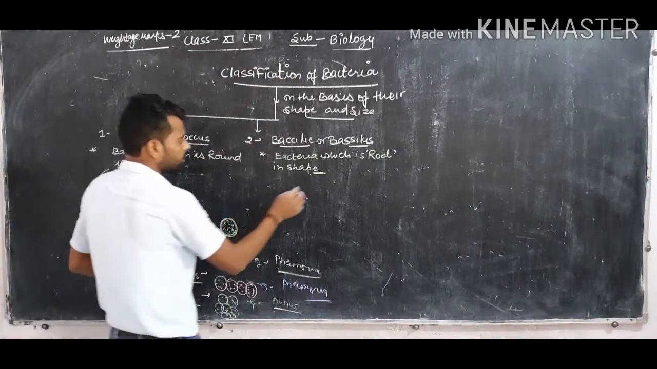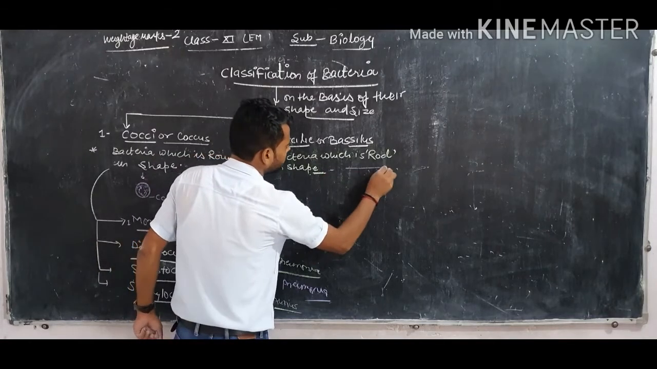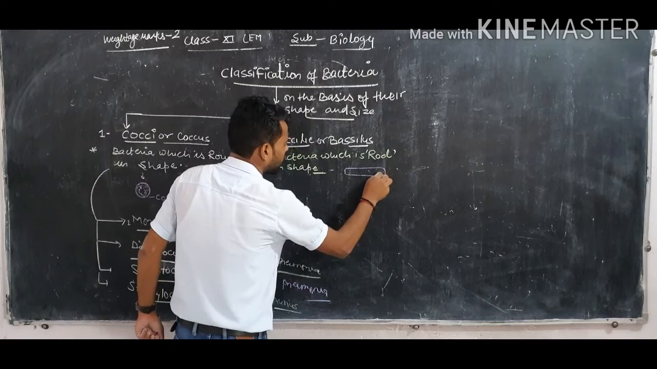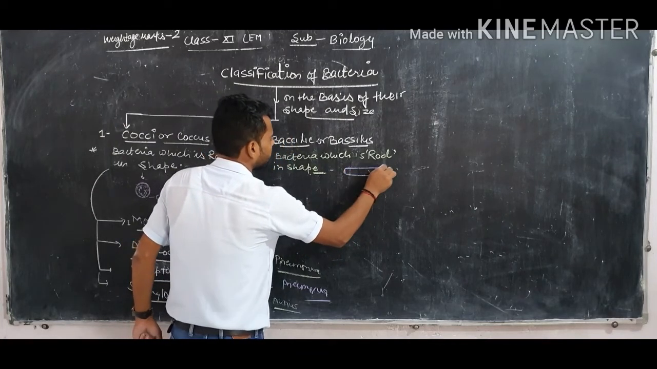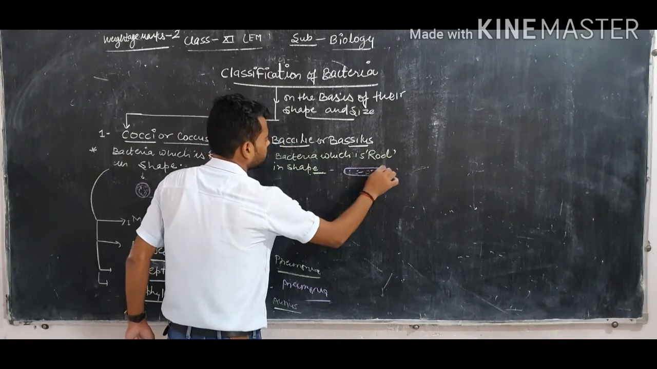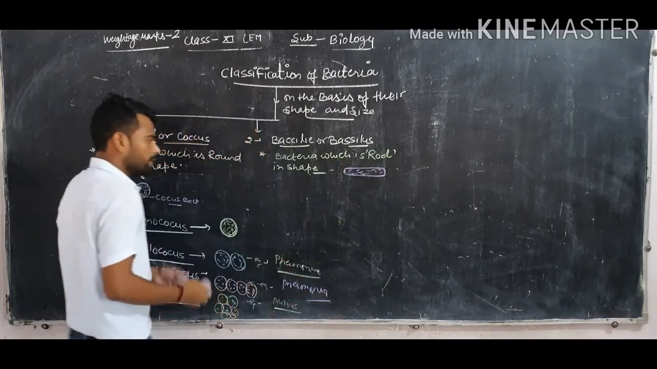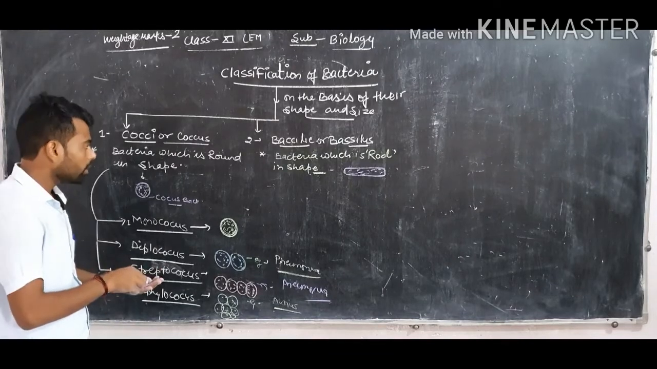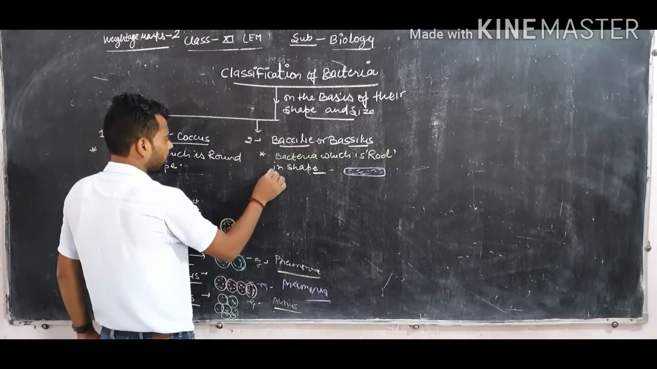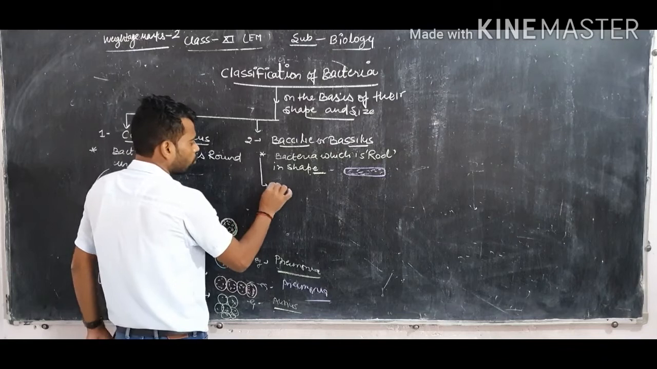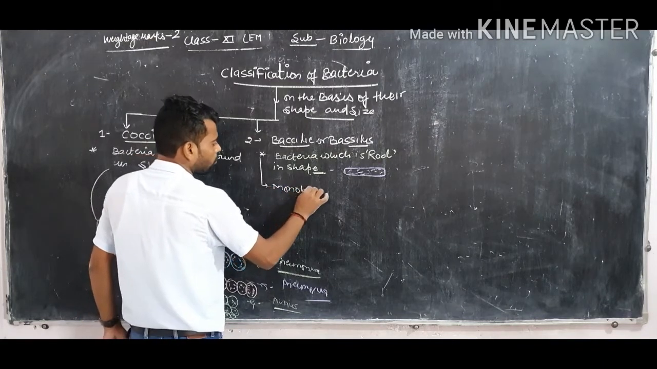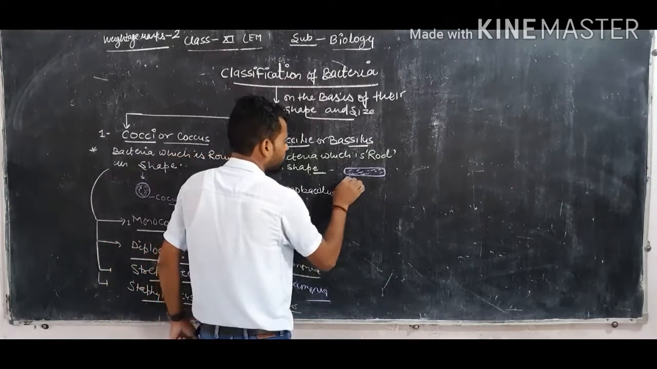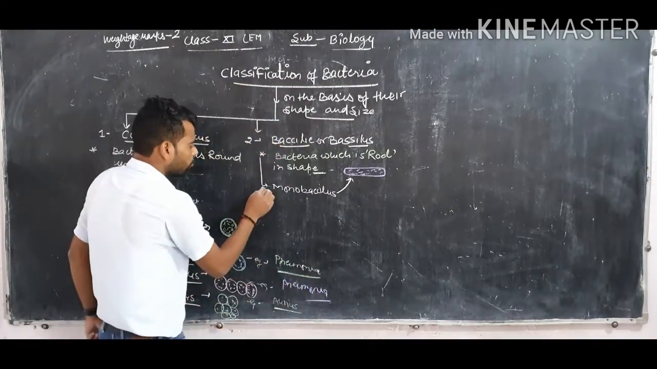Like this, a rod shape means this shape. If the bacteria have this type of shape, they are generally known as rod shaped bacteria, called Bacillus bacteria. Bacillus bacteria are also further divided on the basis of the number of their bacilli. First is monobacillus, which means only a single bacillus rod shape.